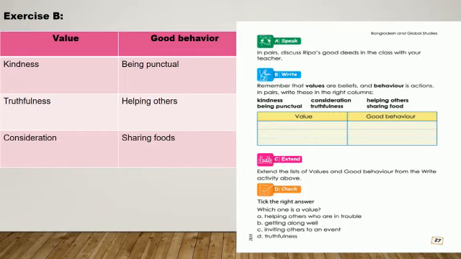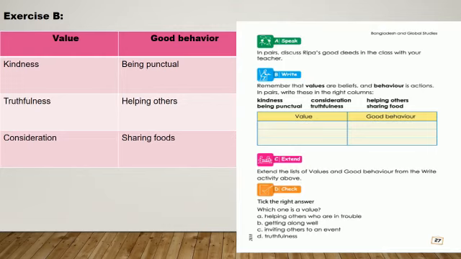So here are some words where you have to choose what are the values and what are the good behaviors. So in the values, kindness, truthfulness, consideration are the values. And good behavior: being punctual, helping others, sharing food are the examples of good behavior.